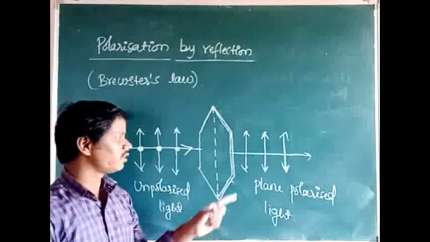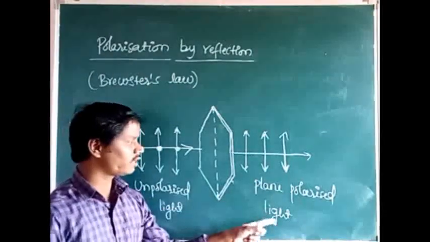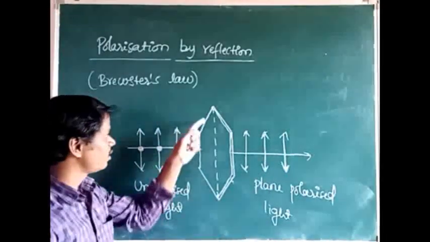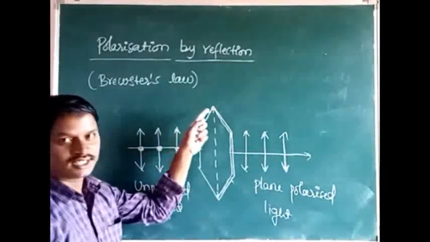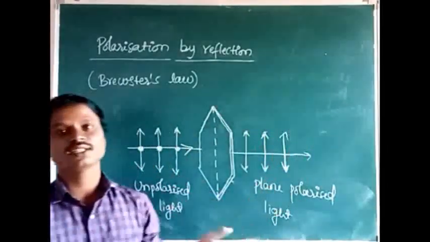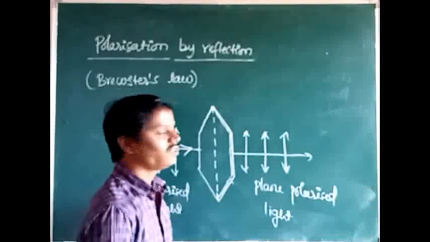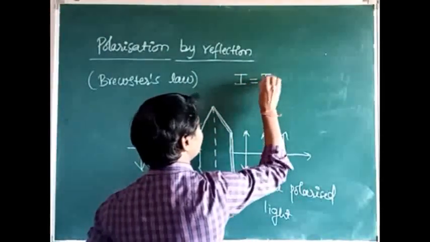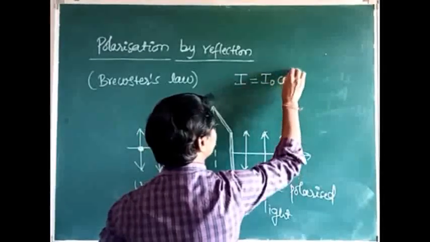Here the intensity of the plane polarized light observed by the observer through the analyzer is maximum only when the angle between the transmission axis of polarizer and analyzer is 0 degree or 180 degree. According to Malus law, I is equal to I naught cos square theta. What is theta here?